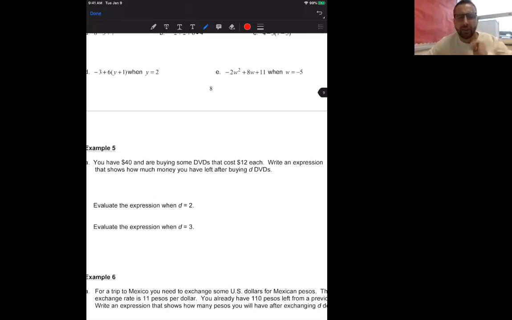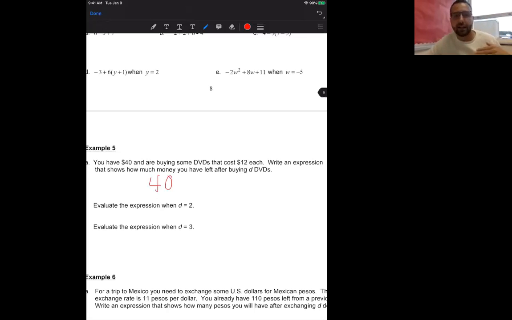Good. So they want us to represent the variable with a D, okay? Now, what's changing here? You're going to have $40. That's fixed. So we could put that $40 down.